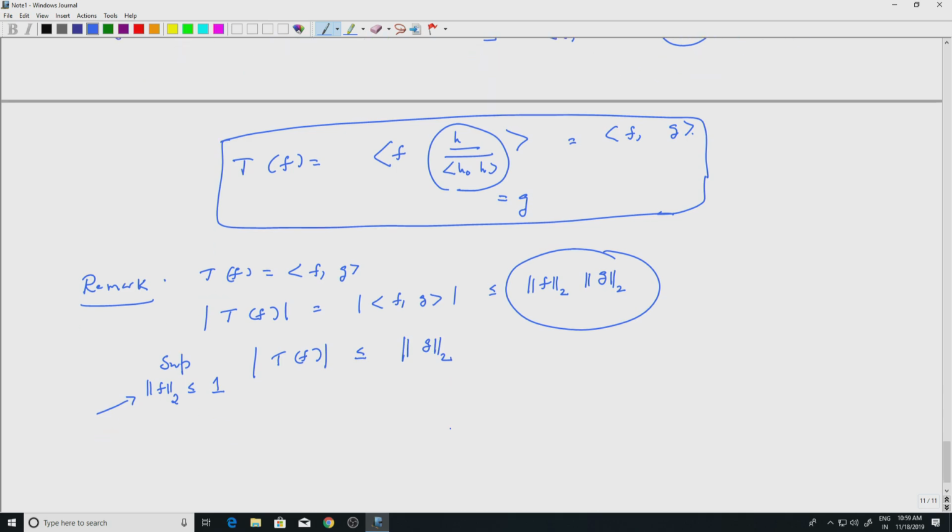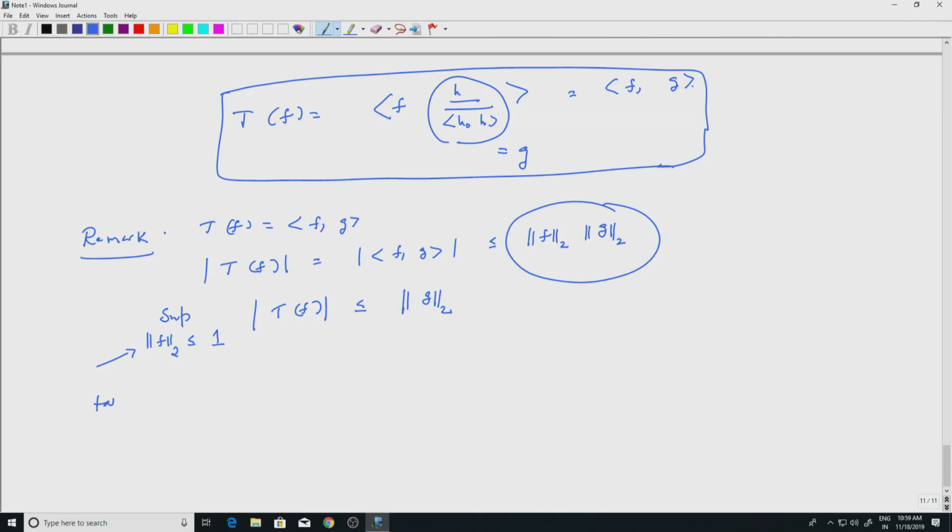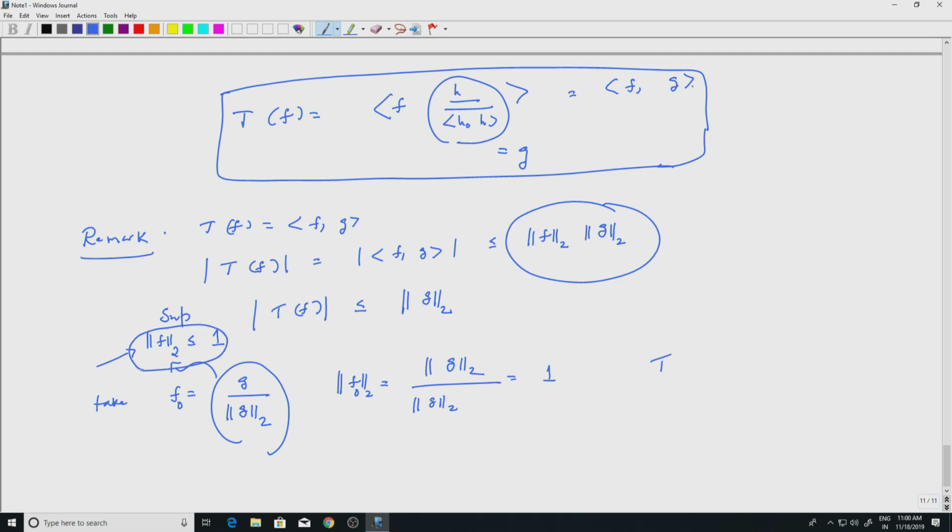Okay. So not just that, if I take f to be equal to g divided by L2 norm of g, then L2 norm of f is 1, because the constant L2 norm of g will come out, which is equal to 1. So this f is actually one element in this set, right. So let me write f naught here so that f and f naught are different. So f naught is an element in the unit ball, all elements with norm less than or equal to 1.